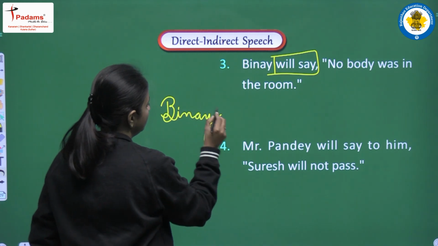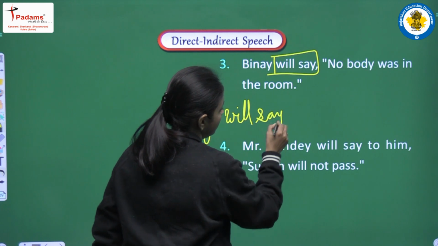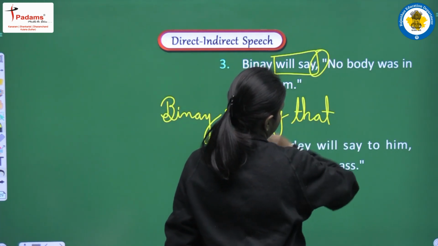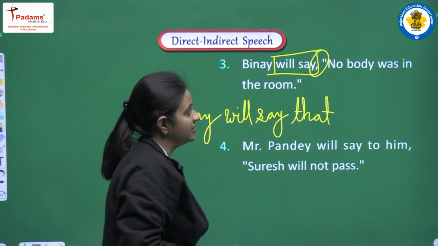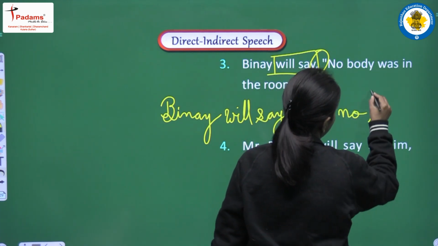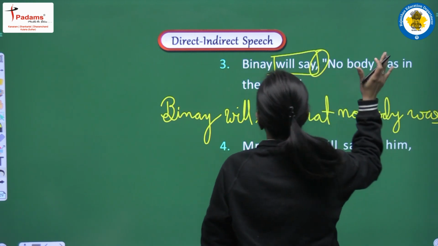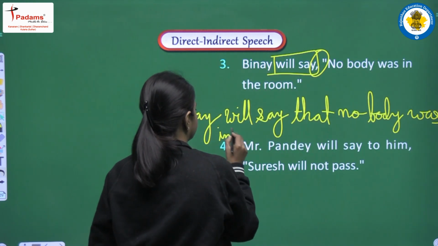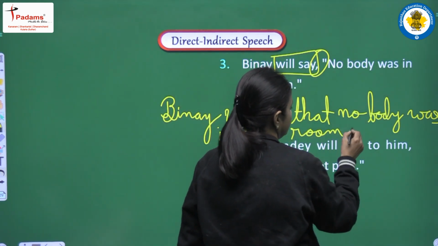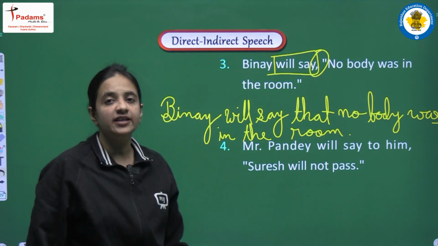We will use the conjunction that here, and next we will write the same sentence without any changes: nobody was in the room. So this is the complete sentence: Binay will say that nobody was in the room.